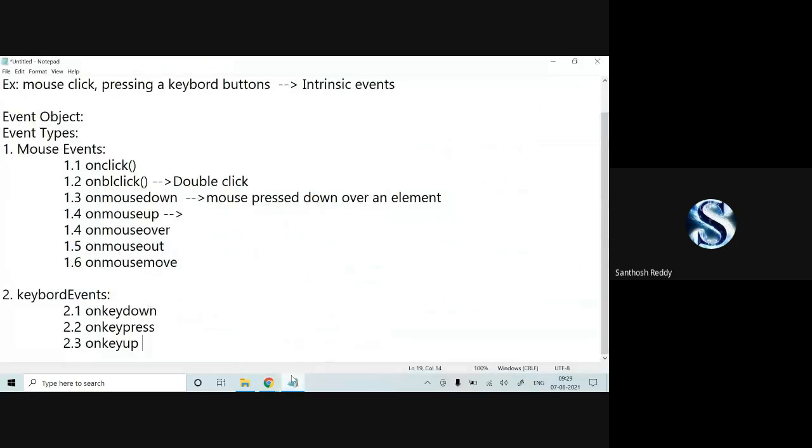Is it clear, everyone? How the key down button works, how the key up button works. Students, is it clear? Yes, sir.